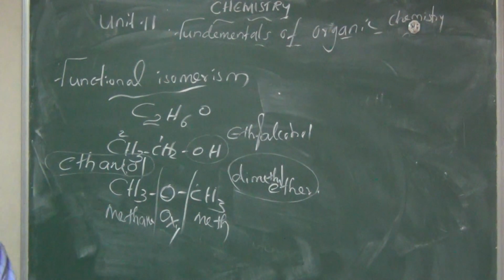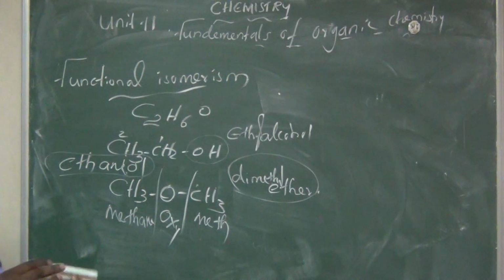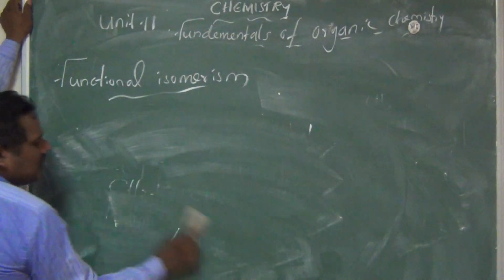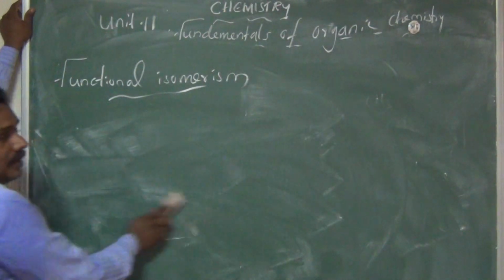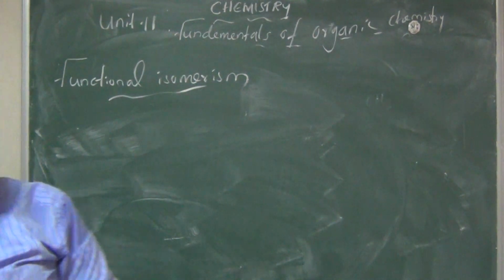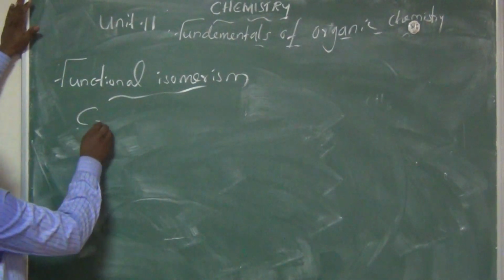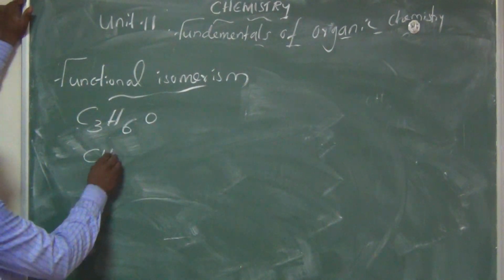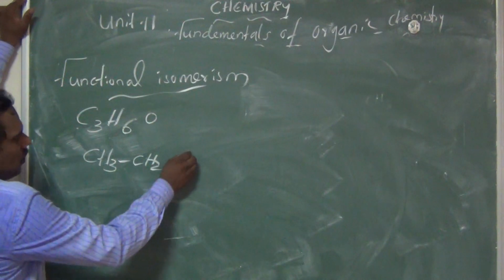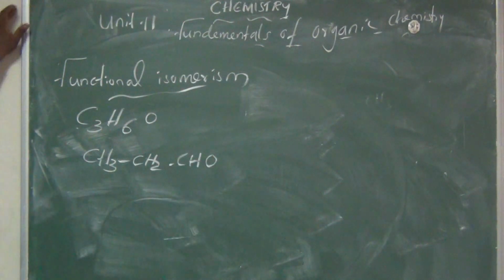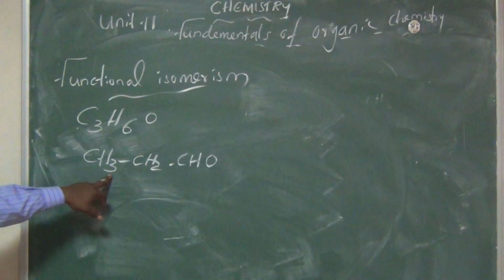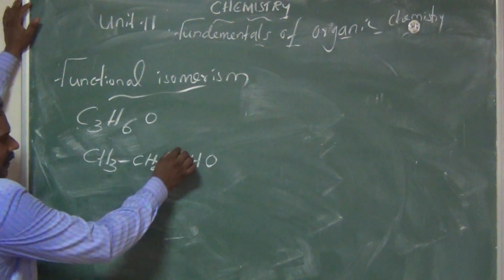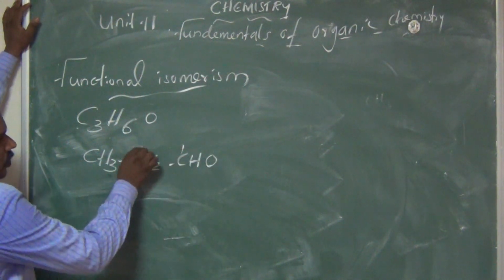So, very important. As per our textbook, what does functional group mean? Take a compound having molecular formula C3H6O. We can write CH3CH2CHO. What is the name of this compound? Number the carbons 1, 2, 3.